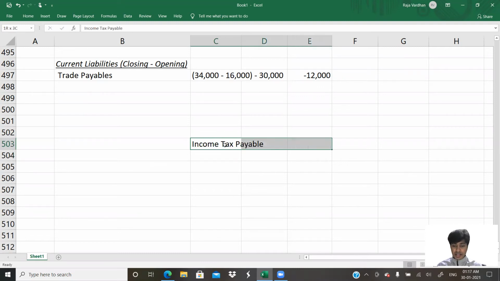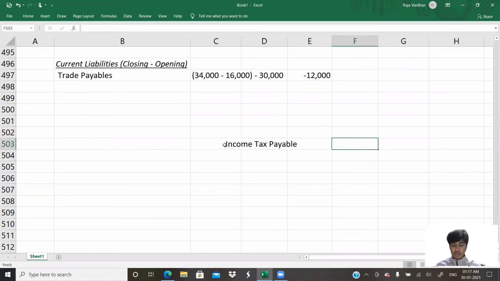In fact, I did it without this help. If you want, for property, plant and equipment also, you can prepare a ledger like this to check. So this will remain my debit side and this will become my credit side.